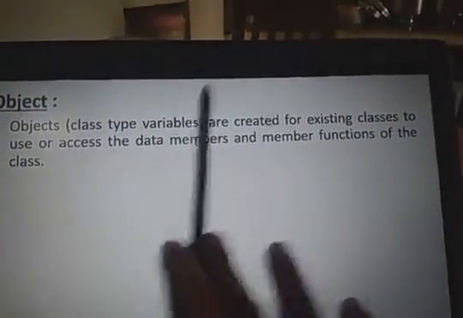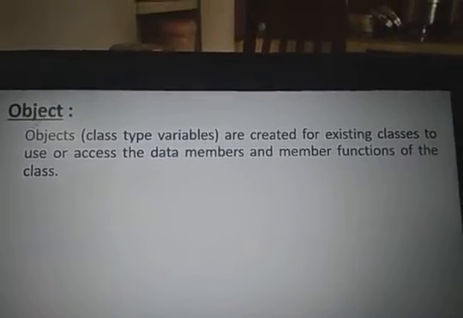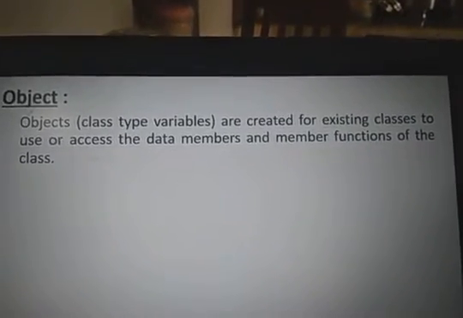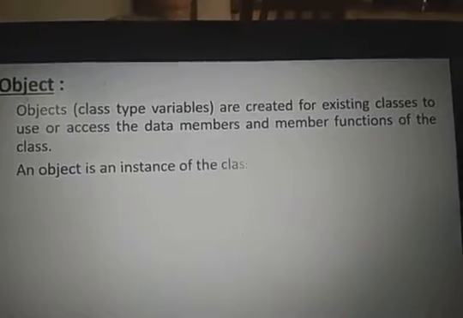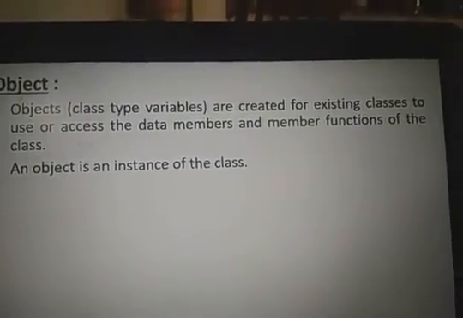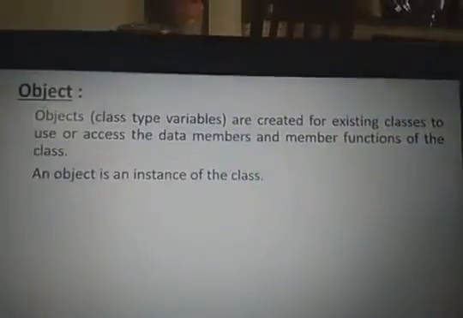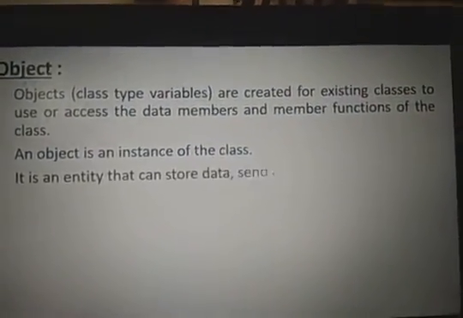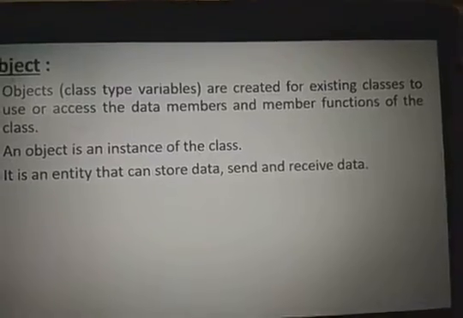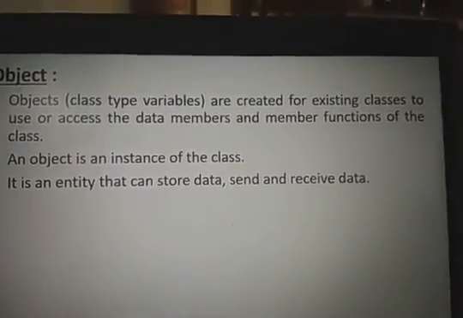It is a class type variable, right? Just like structure variables, we can declare a class type variable. So an object is an instance of the class. All the properties of the class which are allocated to the object, then it is called an instance of the class. It is a real-time entity that can store the data, and send and receive the data from the user.